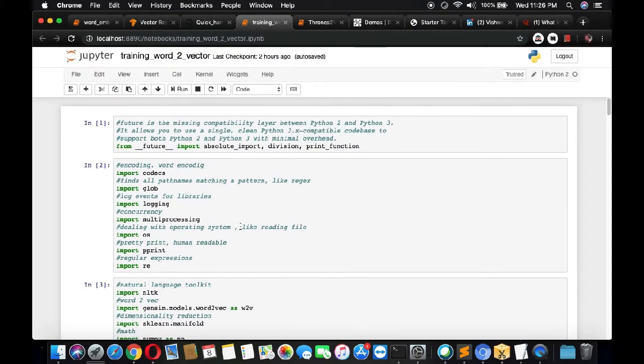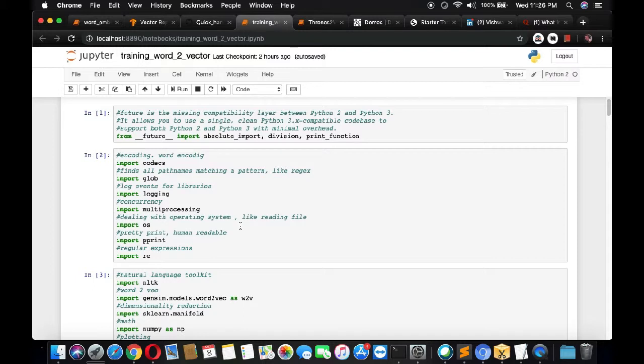This is from Siraj Raval's GitHub repository, which I am currently using. If you just fork his repository, which I think was uploaded earlier, this won't work directly. I had to make certain adjustments, because many deprecated modules or libraries were being used and I was not able to get it to run. So this is the current working Game of Thrones Word2Vec. I will upload this on GitHub as well, so you can quickly go and use it.